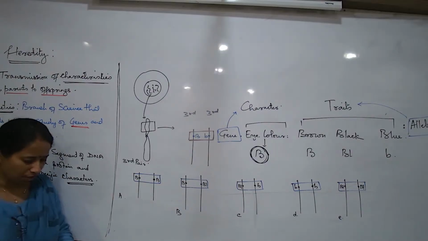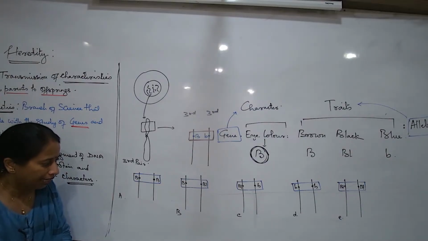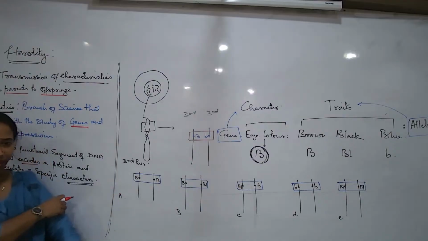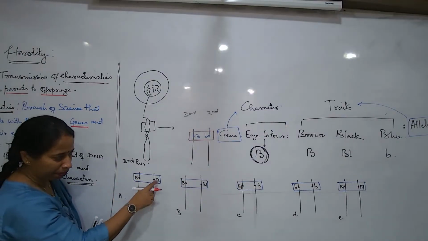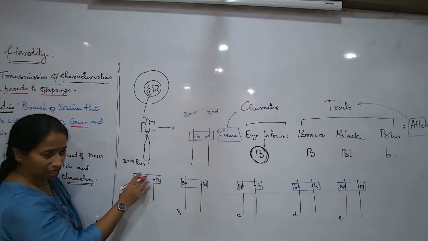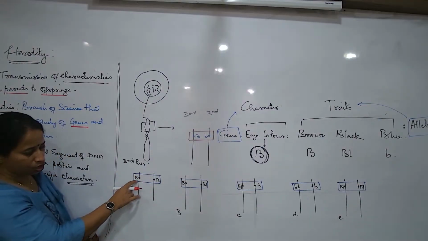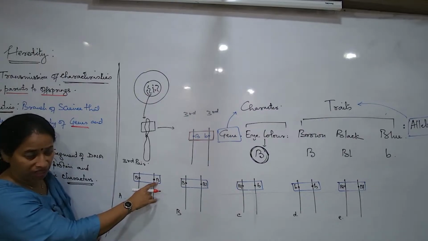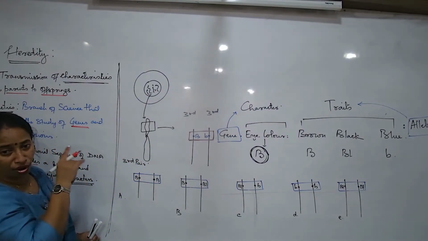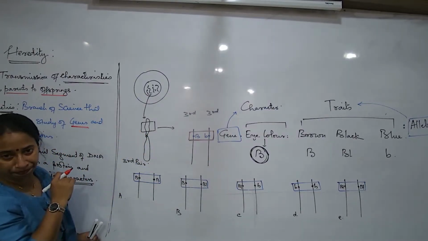For example, let us try with the first one. In this type of a combination, meaning what are these known as capital B and capital B? When they are together, these are the two. This is one form of a gene. This is one form of a gene. What is the word we use for form of a gene? Allele.